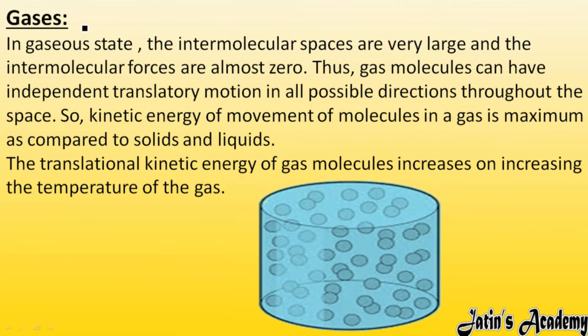Next we are having the case of gases. In a gaseous state, the intermolecular spaces are very large. As you can see, the particles are very far away from each other. Particles being very far away from each other means the intermolecular space between the gas particles is very large. If intermolecular space is large, then intermolecular force is almost zero. Thus, gas can have independent translatory motion. So gas molecules can independently move in all directions throughout the space. In whatever space we have kept the gas, in that particular space, they are going to show translatory motion.